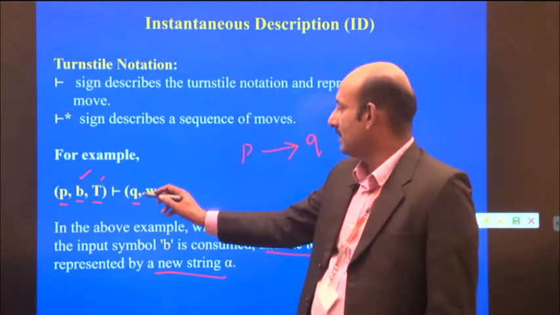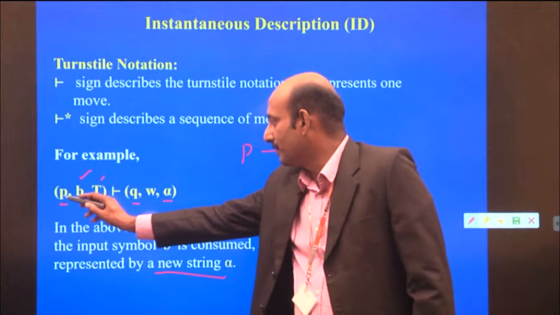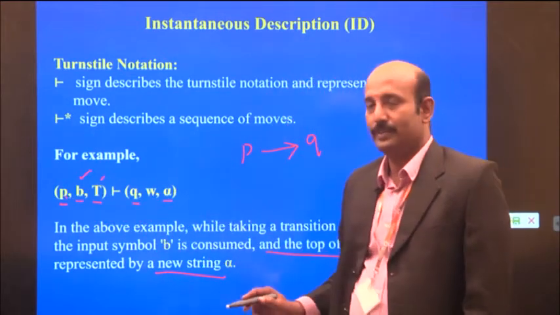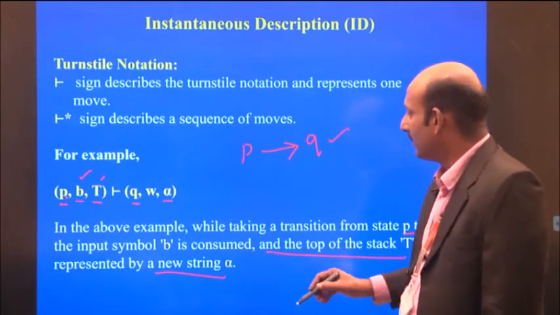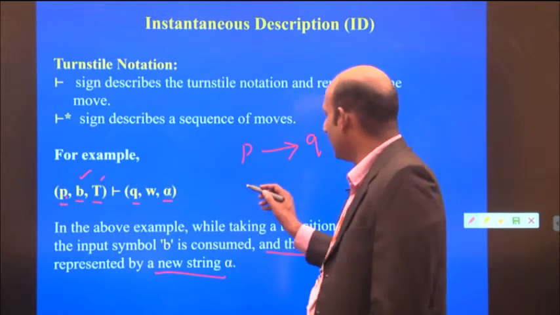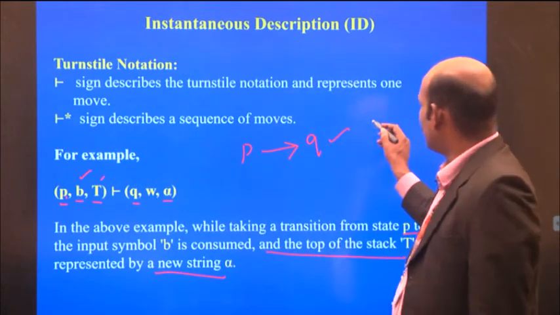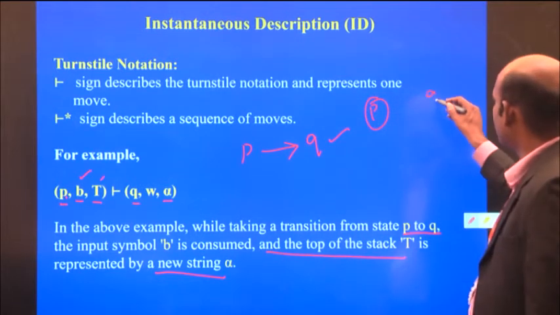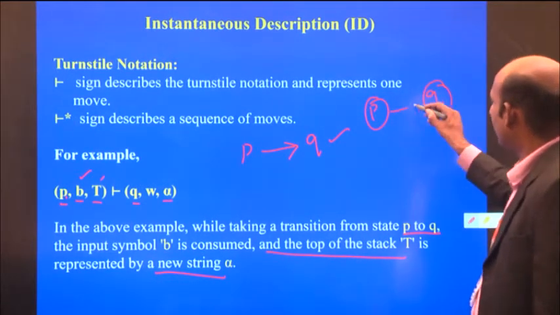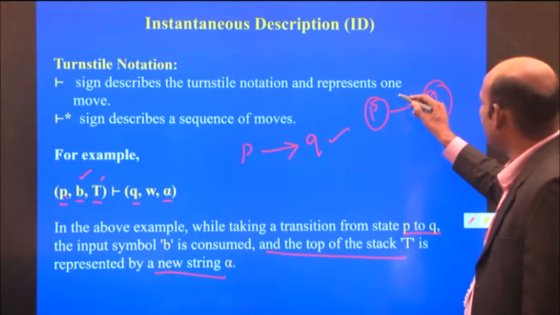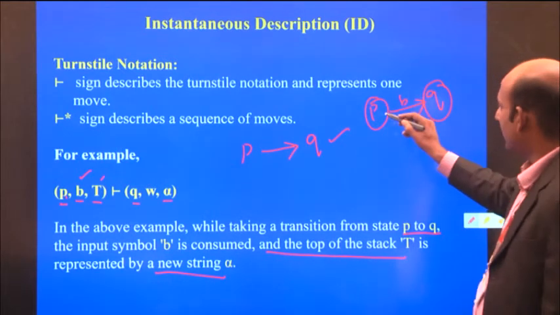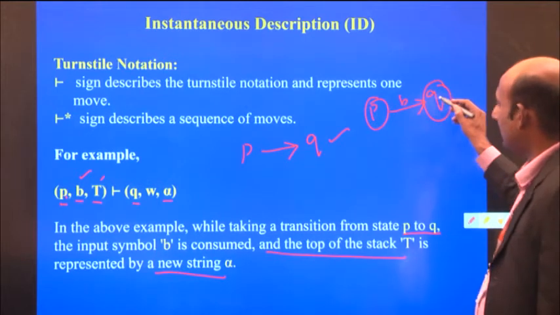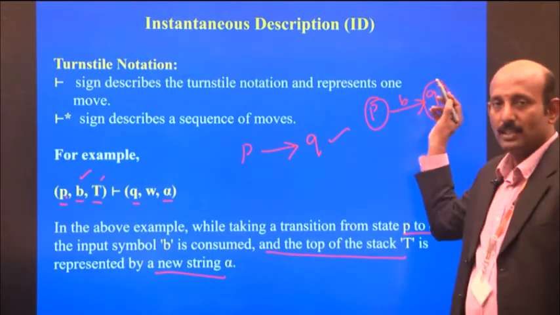So W is a string. For this, we have a transition from P to Q with the input symbol B. For example, P is one state and Q is another state. Then we have an input transition for the B input, moving from one state to the other.